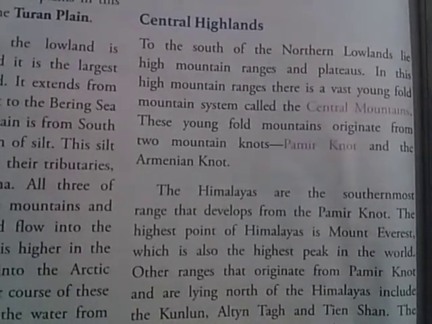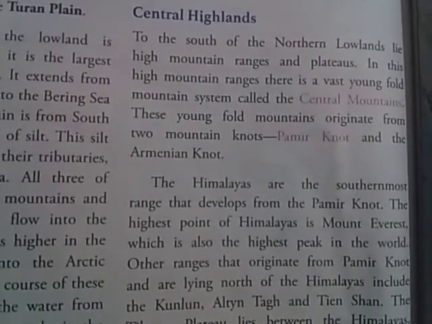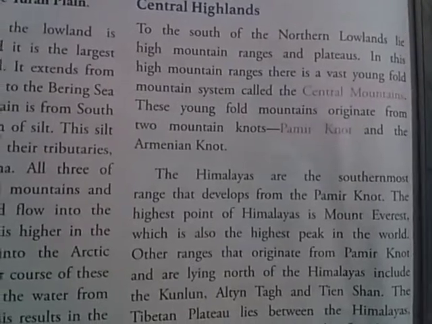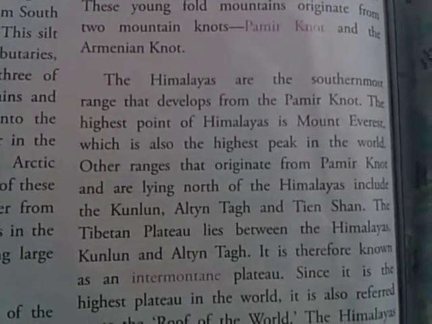These young fold mountains originate from two mountain knots. One is the Pamir knot, another one is the Armenian knot. The Himalayas are the southernmost range that develops from the Pamir knot. The highest point of the Himalayas, we know, is Mount Everest, which is also the highest peak in the world. Other ranges which have originated from the Pamir knot and lie north of the Himalayas are the Kunlun, Altyn Tagh, Tian Shan, etc.